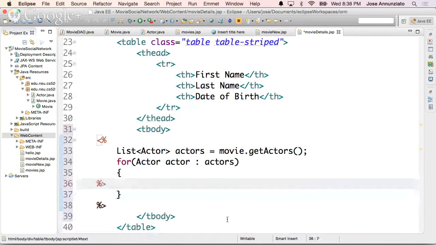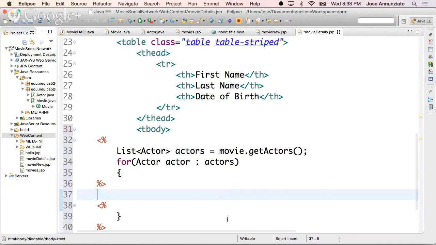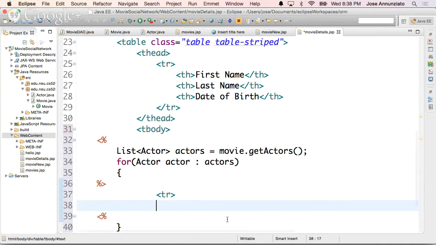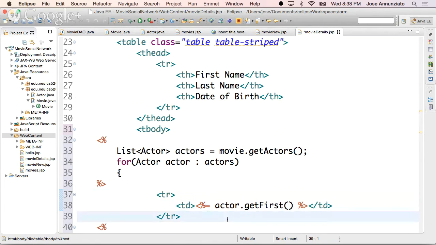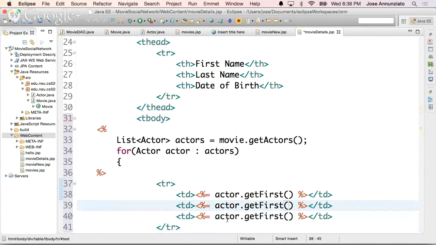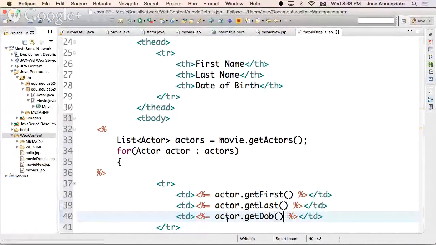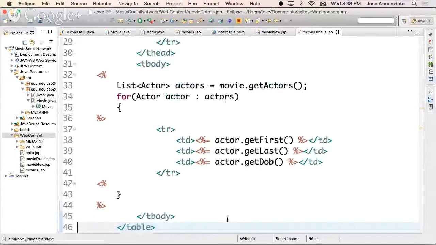And then list all the actors here in a table row, right? So TR and TD, right, for each actor: first the first name, right, the TD, and then the last name, and then the date of birth. So actor dot get last name, get date of birth. What else? That's it, right?